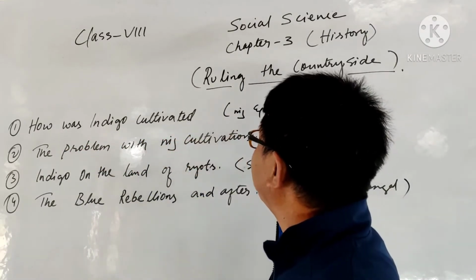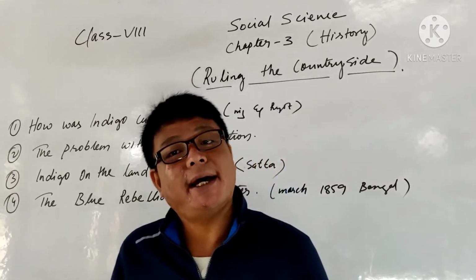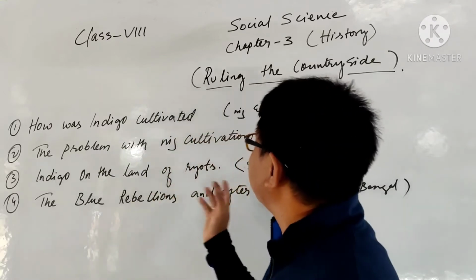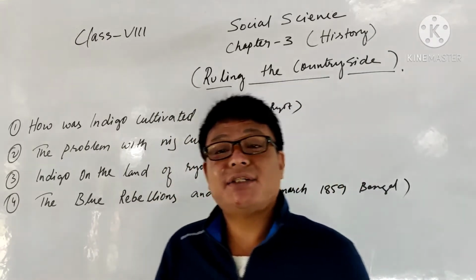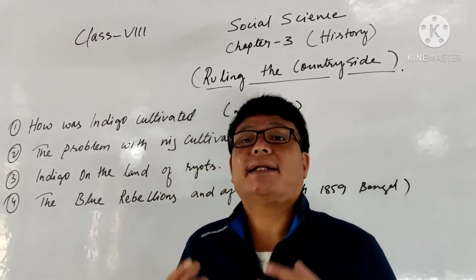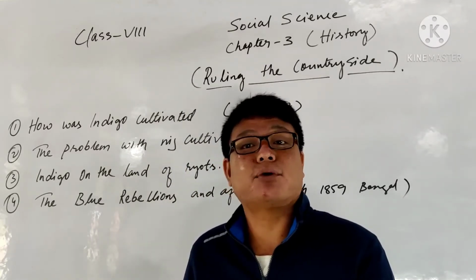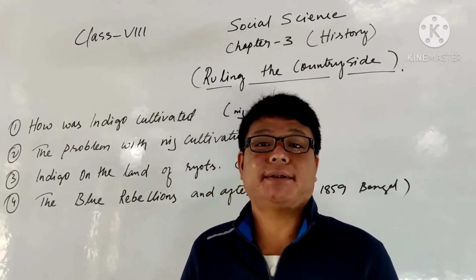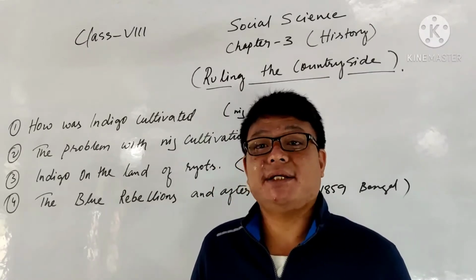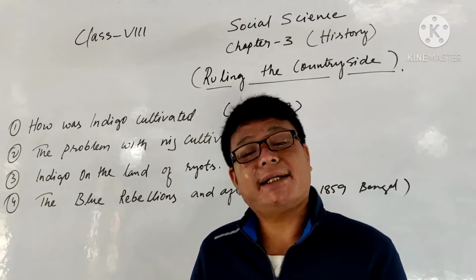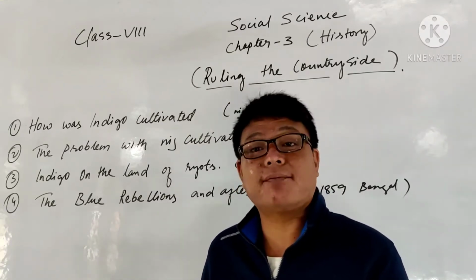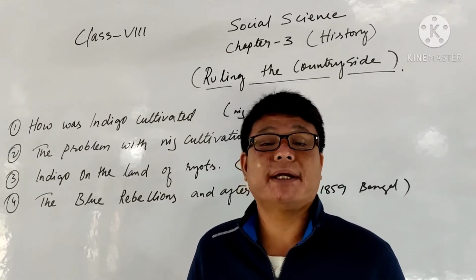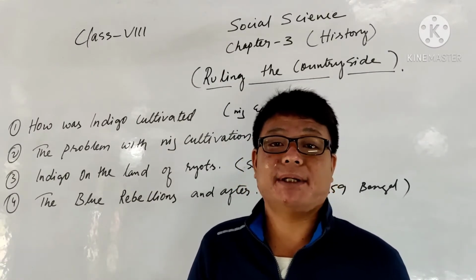cultivated. There we found the two systems, that is nij and ryoti. In the nij system, they take the land in the form of a loan, or make it for a fixed period. That's known as nij. And in nij, they take the land from the zamindar for 10 years or 15 years, because they already know that the cultivation of indigo brings more profit for the East India Company.